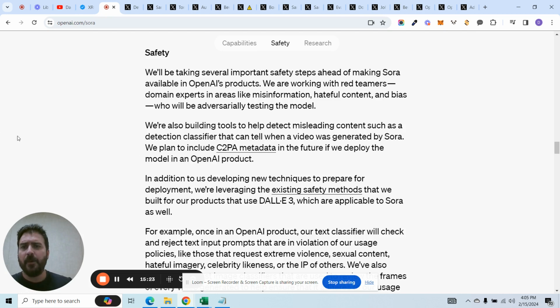But OpenAI says: we'll be taking several important safety steps ahead of making Sora available in OpenAI's products. We are working with red teamers, domain experts in areas like misinformation, hateful content, and bias, who will be adversarially testing the model. We're also building tools to help detect misleading content, such as a detection classifier that can tell when a video was generated by Sora. So they're going to try to figure out how to detect these AI generated videos. And they'll probably be able to do that relatively well for a little while. But eventually this will all blow up, especially when the open source models come out. And this will be available.